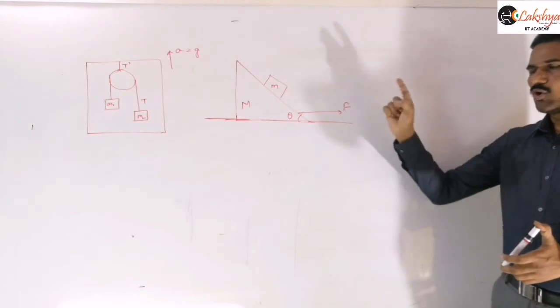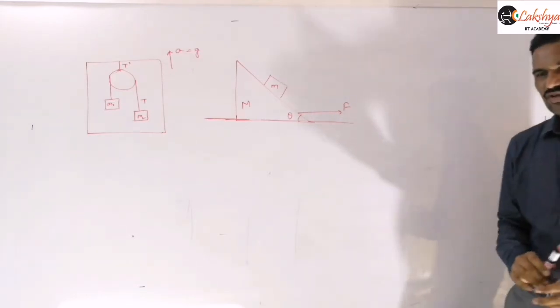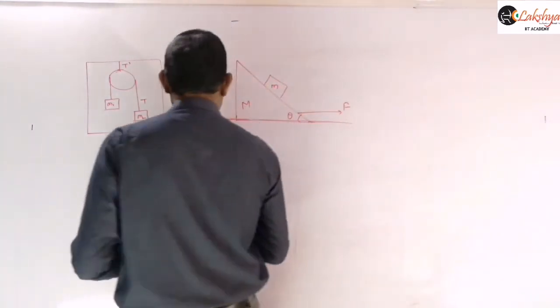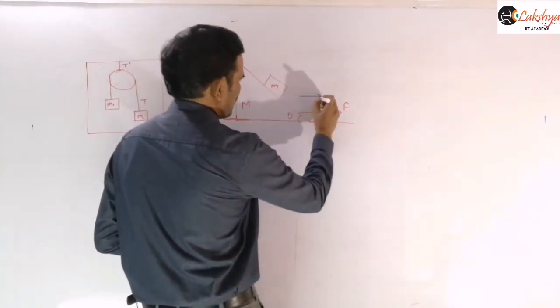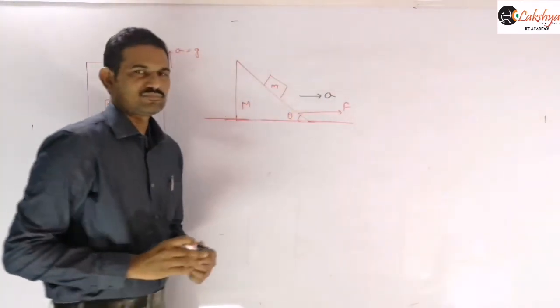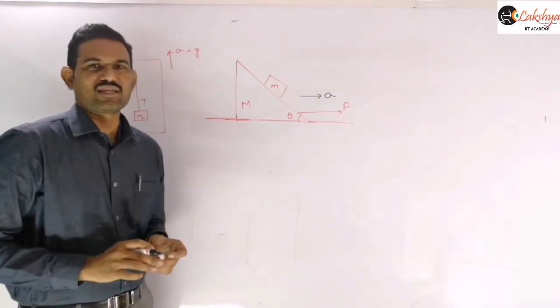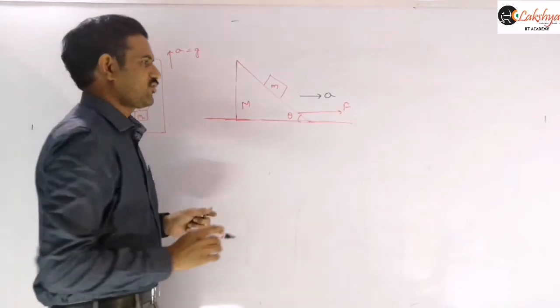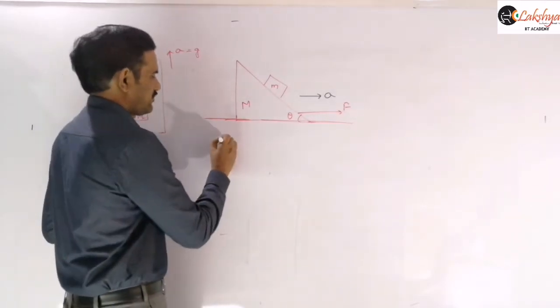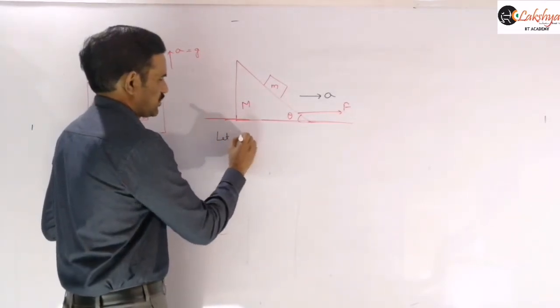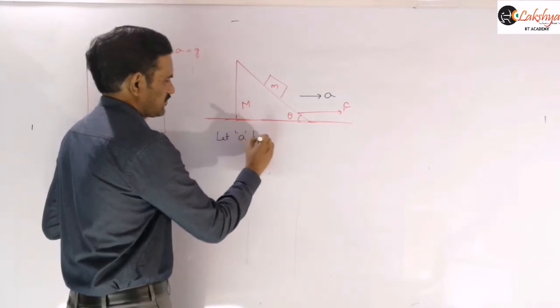So that means our block is now at rest with respect to the wedge here. Now suppose I assume the acceleration of the system as A. Because of this force, let us consider the total system gaining an acceleration A. Can you say now that the F expression can be written as? So here we are assuming that A is the acceleration of the system.